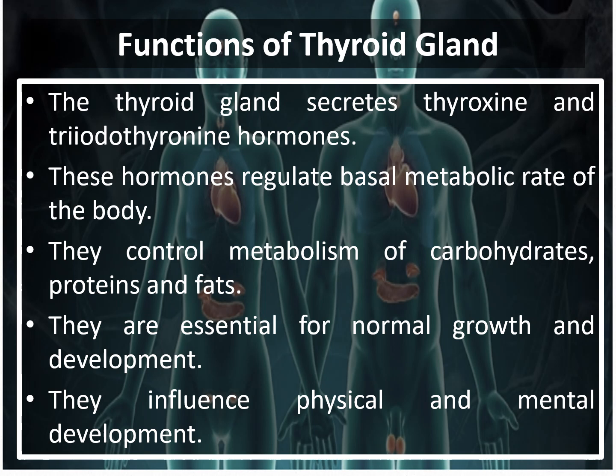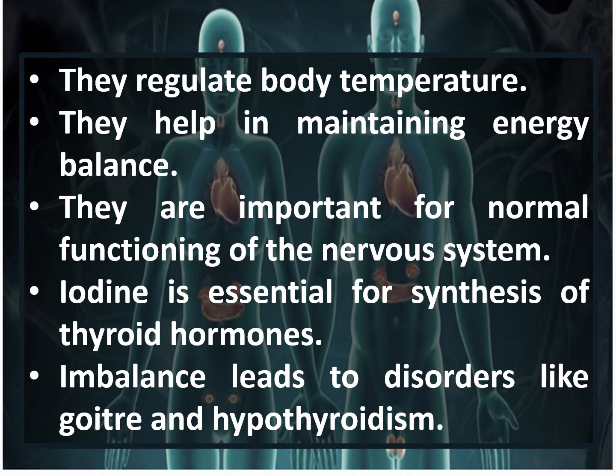The thyroid gland, which is present in the body, is the main source of the thyroxine and triiodothyronine hormones. These hormones also regulate the body temperature, which is essential for maintaining the balance. They help in maintaining the energy balance also. They are very important for normal functioning of the nervous system, which includes your neurons, axons, and dendrites.